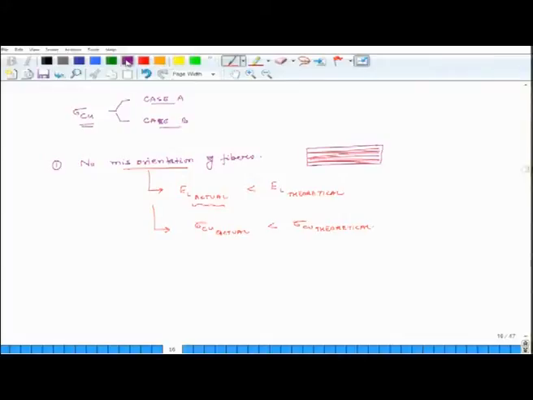The second thing we assumed was that all fibers have uniform strength. What does uniform strength mean? It means that if you take 10 different fibers individually and you pull them, they will break at the same stress level.